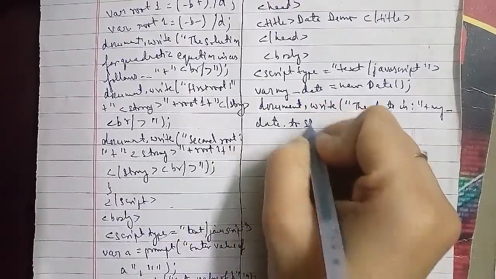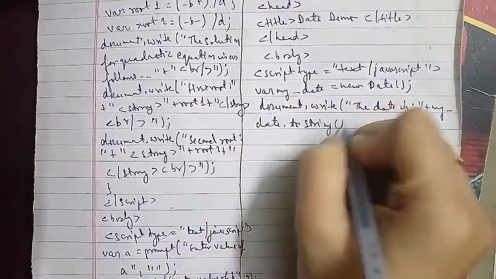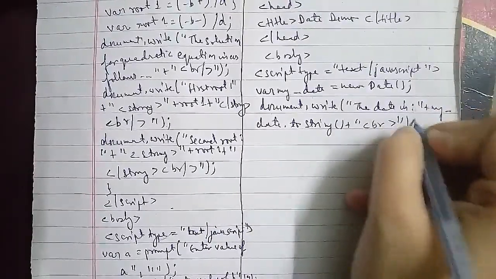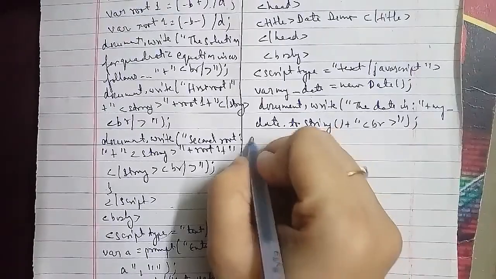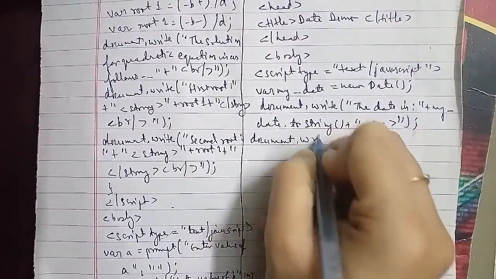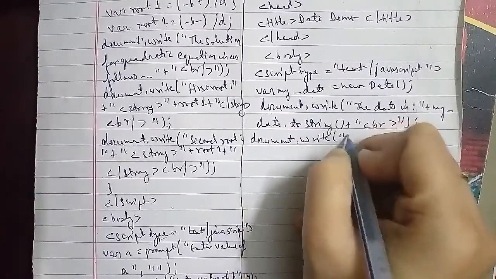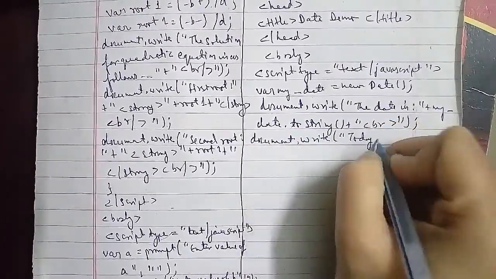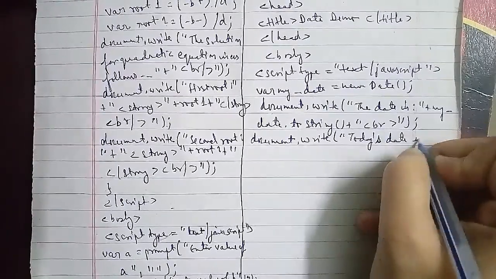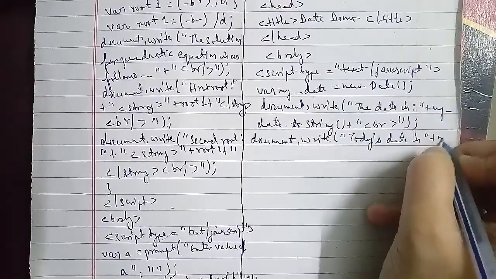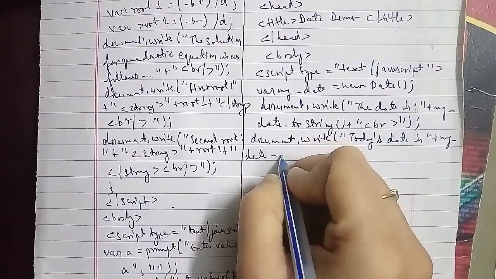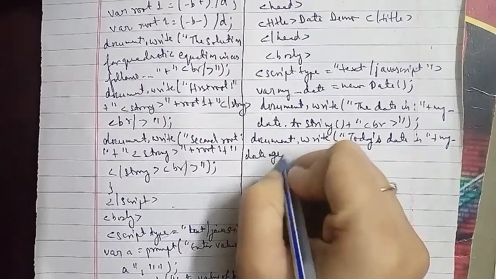Then after that document dot write, this is the month of plus my date dot getMonth plus br tag, then closing tag.